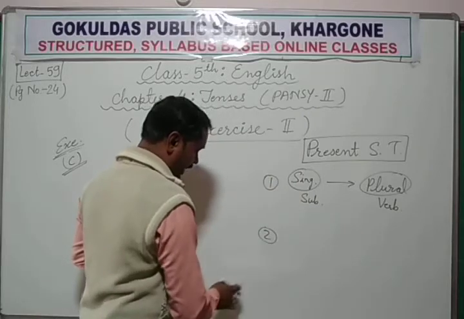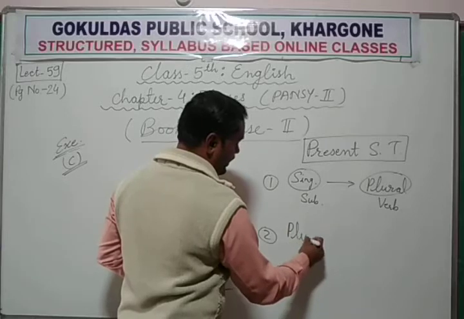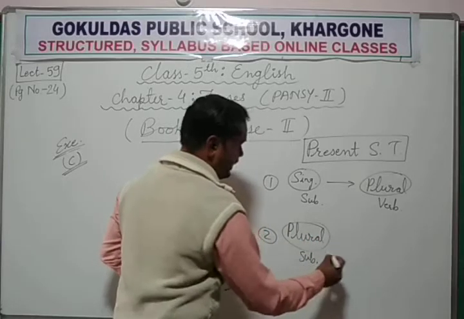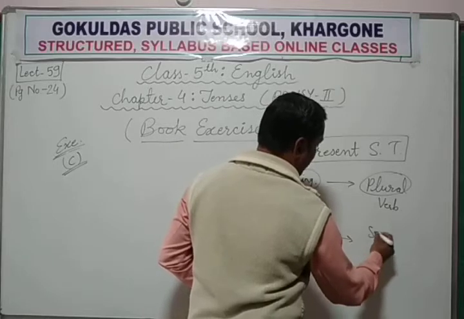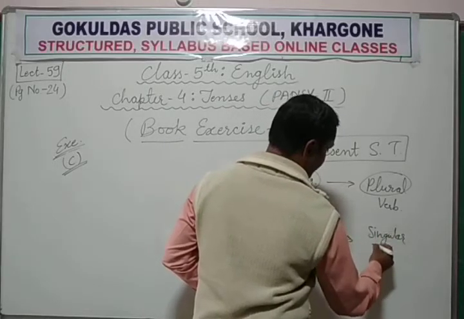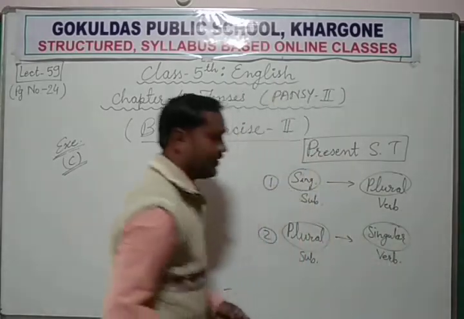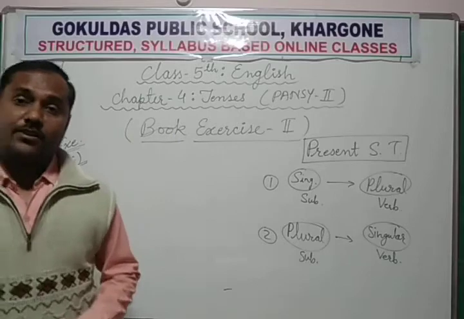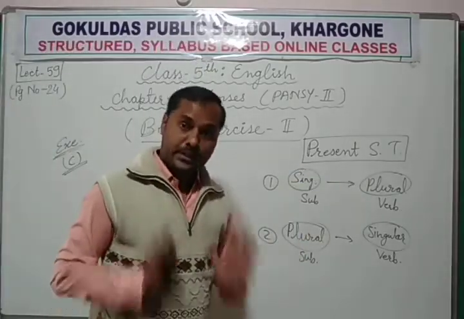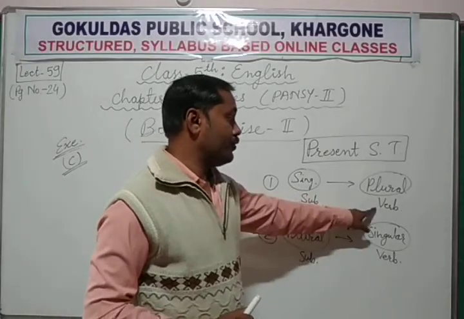And second, if your subject is plural, then the singular form of the verb. Always use this technique in present simple tense only.